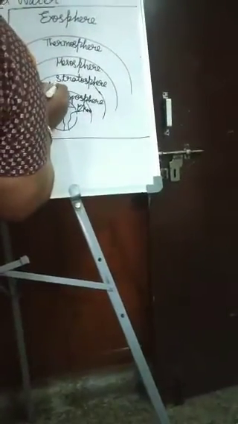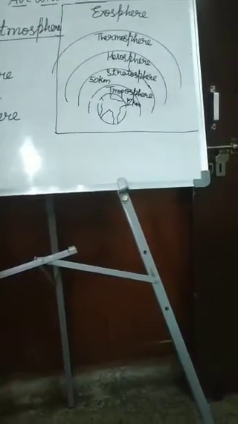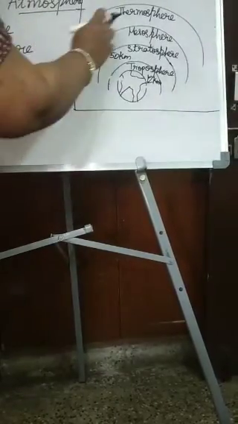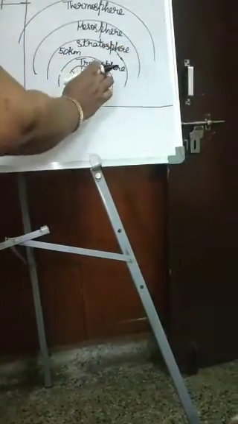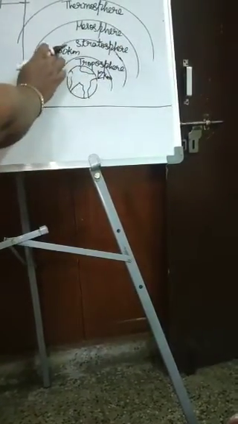And here jet planes. See, we all travel in the aeroplane, no? Indigo, jet planes, all those things, we can see in the sky, no? Those all are roaming in this layer. This is the stratosphere, and this is 50 kilometers above the earth.